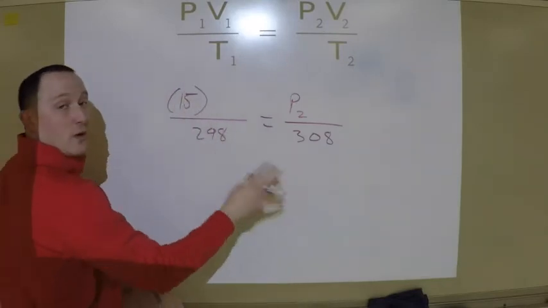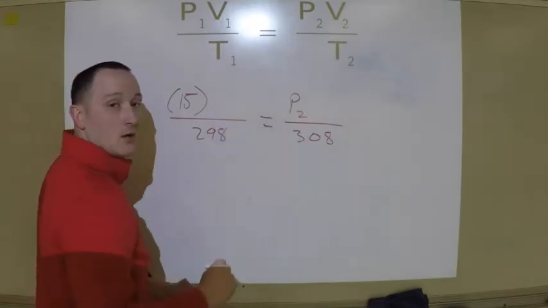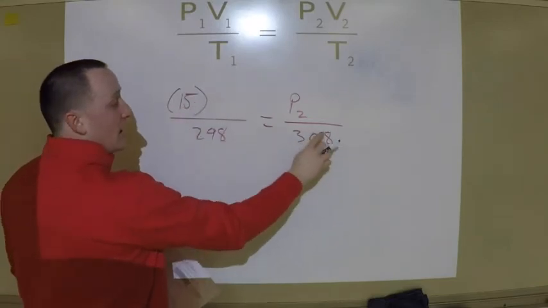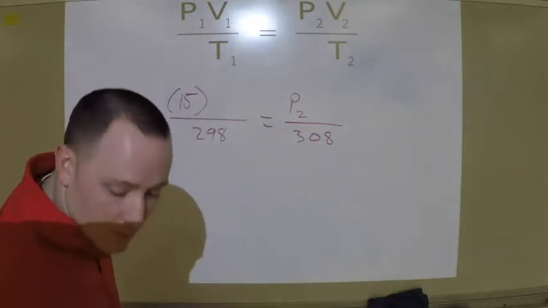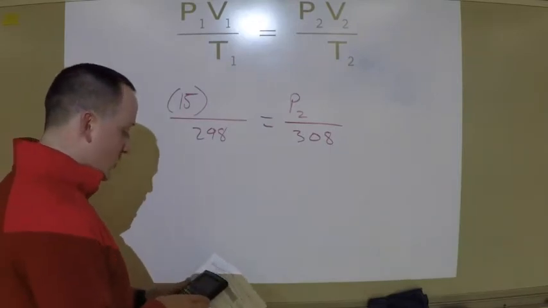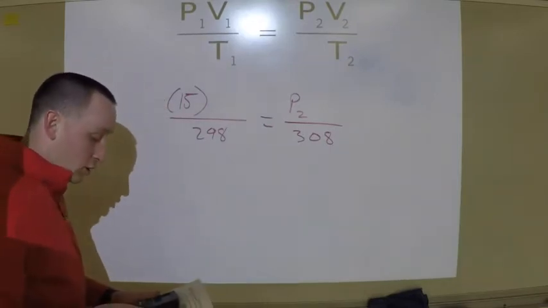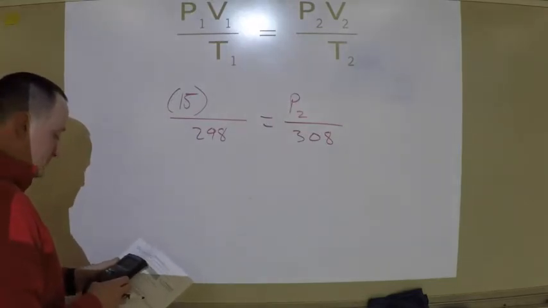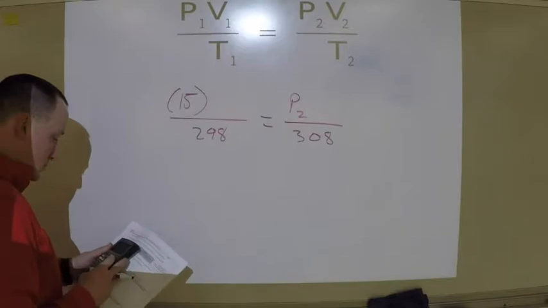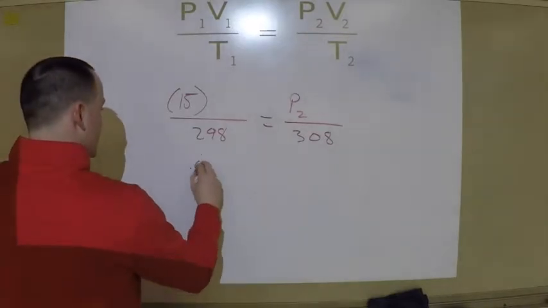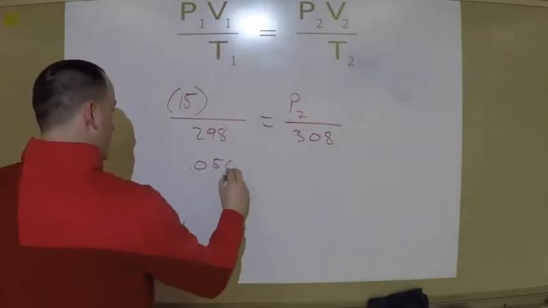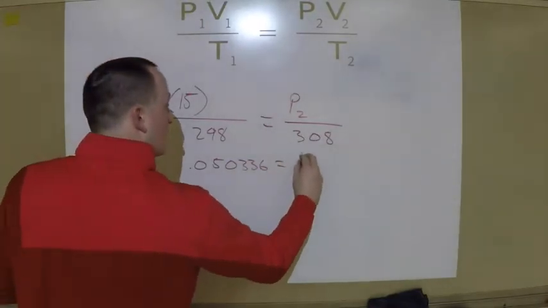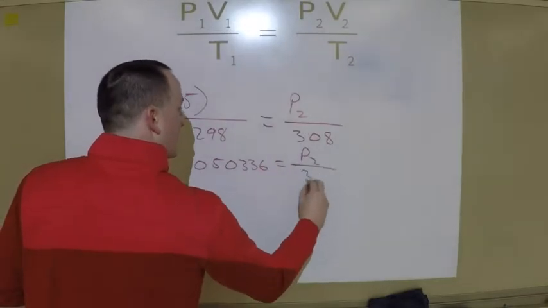One thing you could do is you could cross multiply here, right? That's possible. I'm not going to do that. I'm just going to solve this side and then multiply by 308 to get my final answer. Again, multiple different ways to solve an equation that are correct. So I'm going to do 15 divided by 298, and I get 0.050336 is equal to P2 divided by 308.